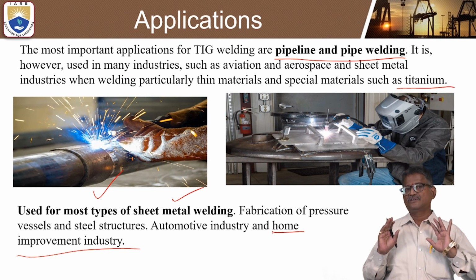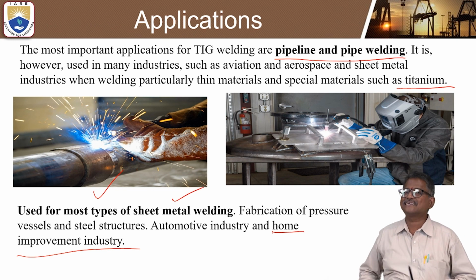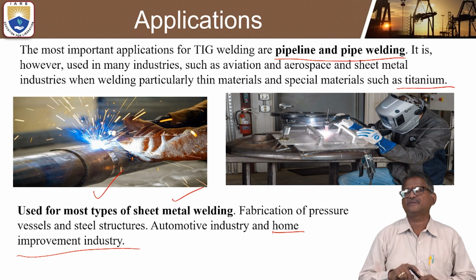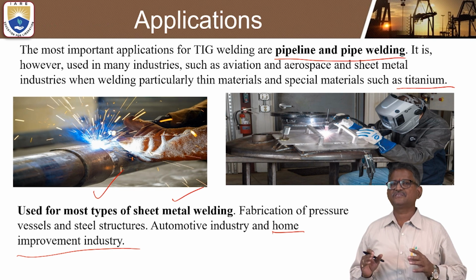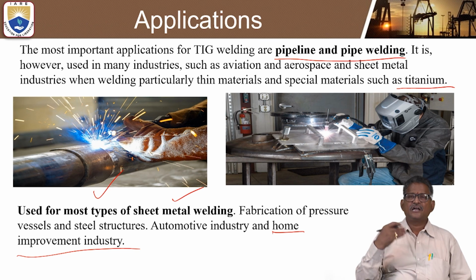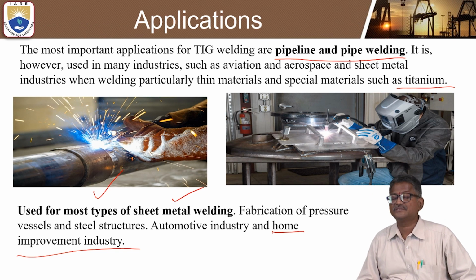The most important application of tungsten inert gas arc welding is in pipeline and pipe welding processes. Other basic applications are aviation, aerospace, and some sheet metal industries.